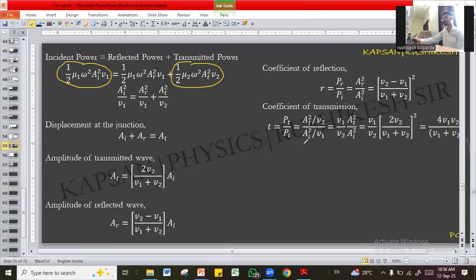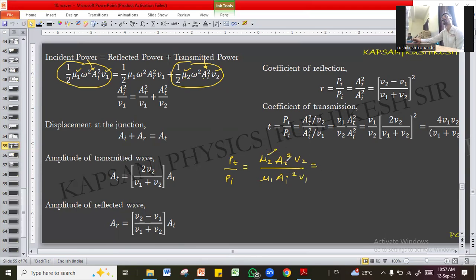You cannot simply take ratio of amplitude squares. Yes, powers are proportional to amplitude squares, but the problem is mediums are different. So here you have to take into account this mu1 v1 and this mu2 v2 also. So power transmitted upon power incident is equal to, what is power transmitted? This mu2 AT square v2 divided by mu1 AI square v1.